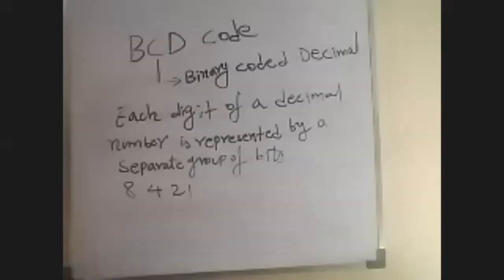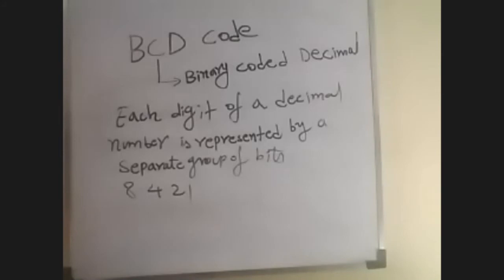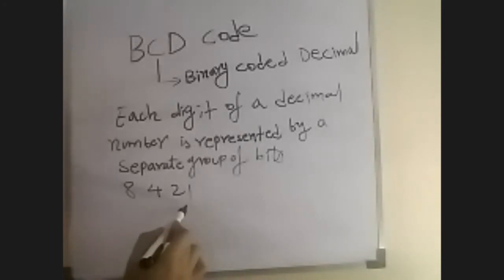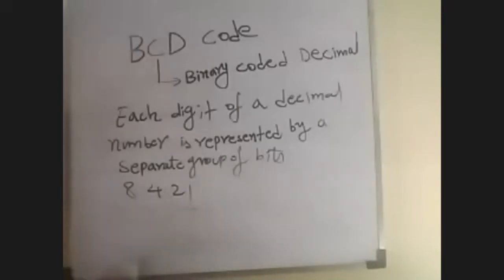Here each decimal digit is represented by a 4-bit binary number. Is it clear? Yes, ma'am. The 8421 code you already know.